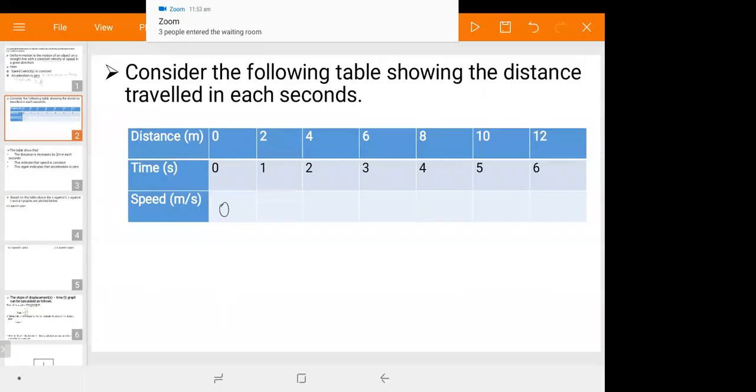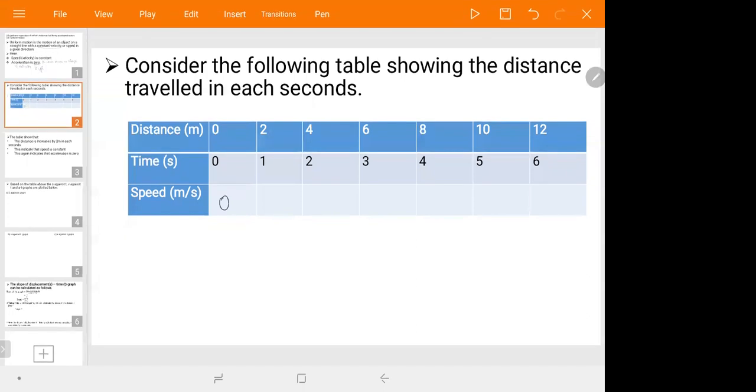Okay. When the time is equal to 1 second, the distance traveled is 2. When the time is 2 seconds, it is 4; 3 seconds, 6; 4 seconds, 8; 5 seconds, 10. This shows uniform motion, okay? The speed of this body is constant.